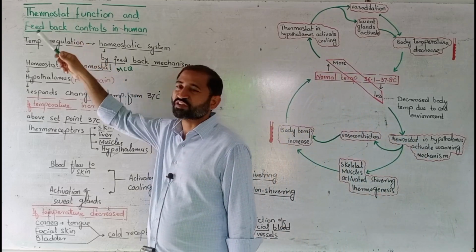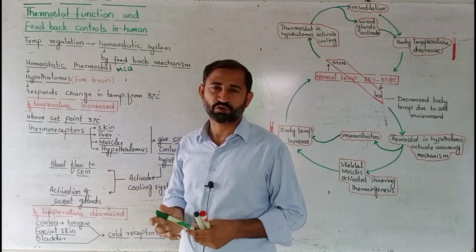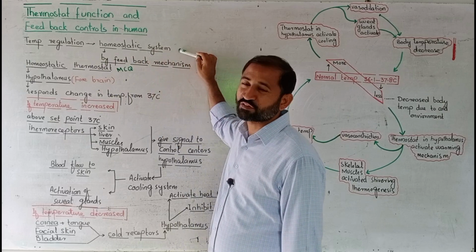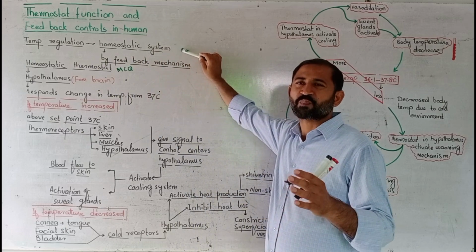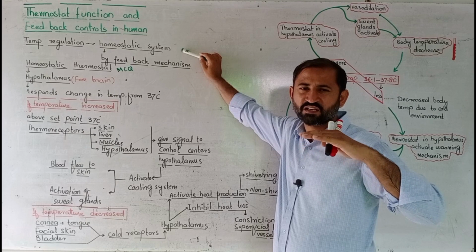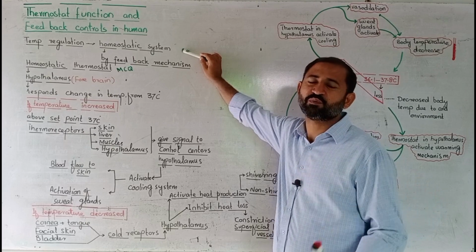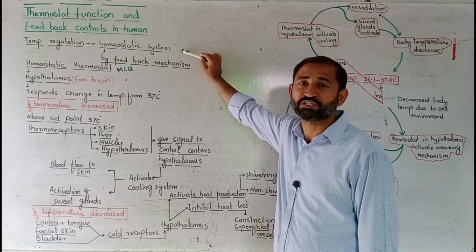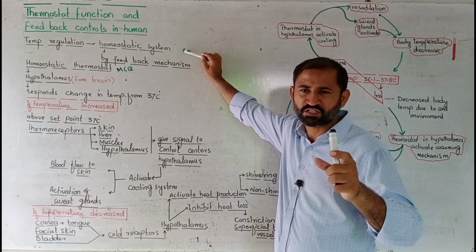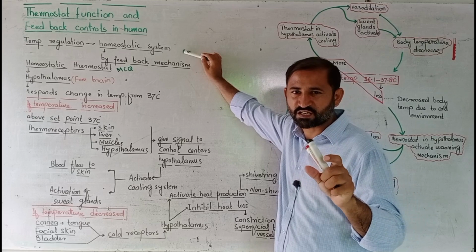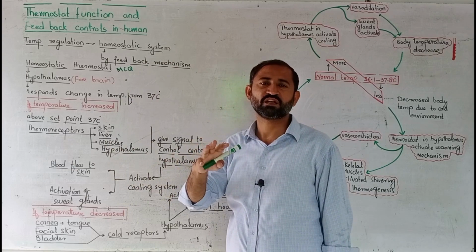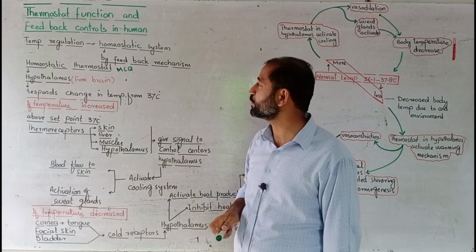Thermostat means the center that controls our body temperature, and this temperature regulation is a homeostatic function. Homeostatic function means it keeps a balance within a narrow range. For example, our body temperature is 37 to 38 Celsius, so it remains around these values, between 36, 37 and 38. Homeostatic means it remains constant but fluctuates within a narrow range.